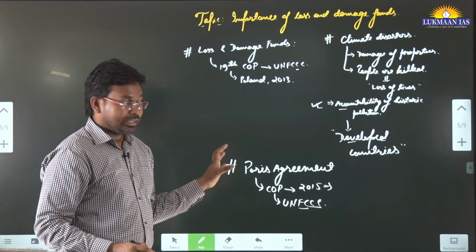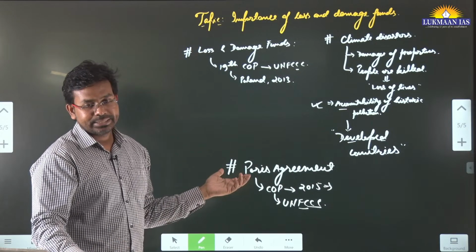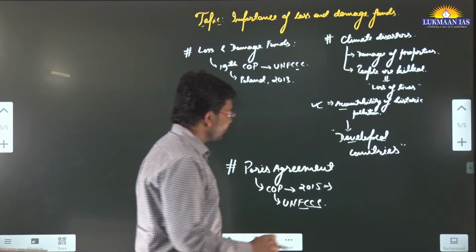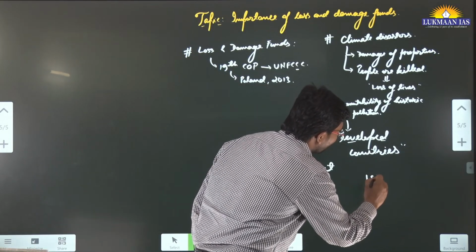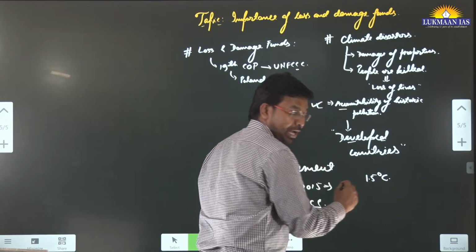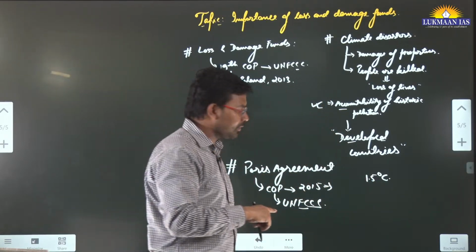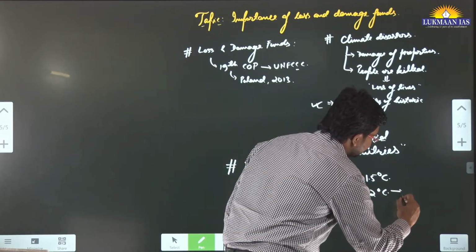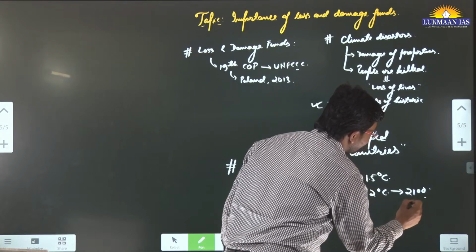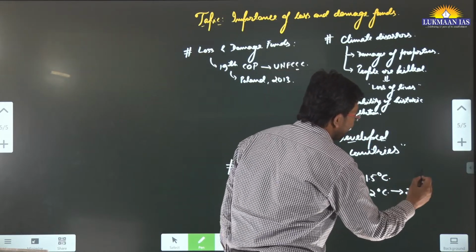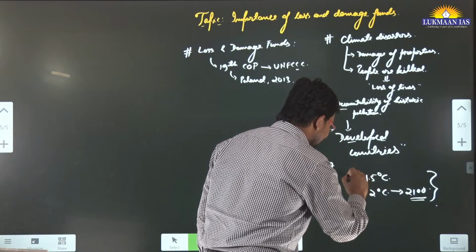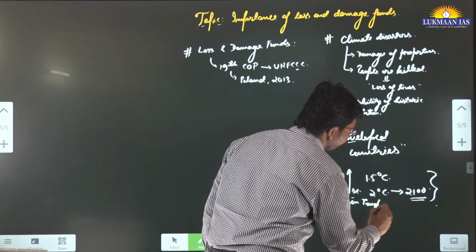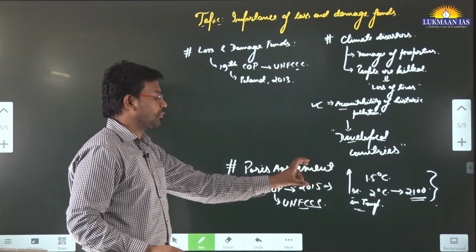So under this, all the countries, around 161 countries, have taken a pledge that we will not allow global warming to increase beyond 1.5 degrees centigrade as compared to pre-industrial level, and so far as practicable, we will not let it increase by 2 degrees centigrade by the year 2100, as compared to pre-industrial level. So we are talking about this increase in temperature as compared to pre-industrial level. This is the target that was set.